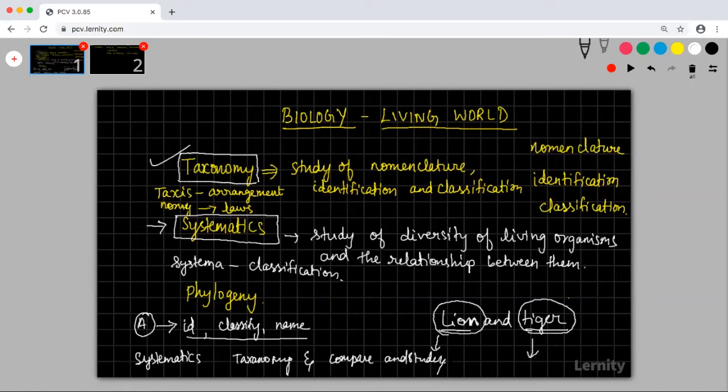Taxonomy and systematics are not two same things. They are two different things. In taxonomy, you are just concerned about one species and you are trying to classify it and stop there. Whereas in systematics, you are trying to go into detail. You are trying to further compare and analyze with other species and see the relationship between them. That is the basic difference.